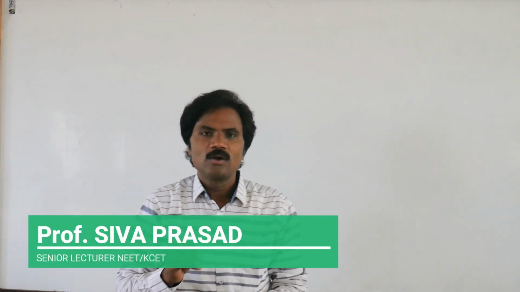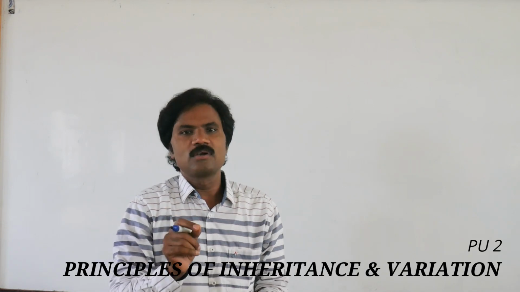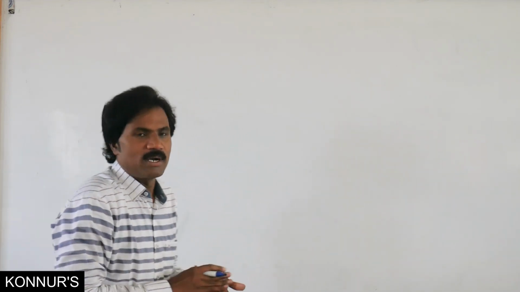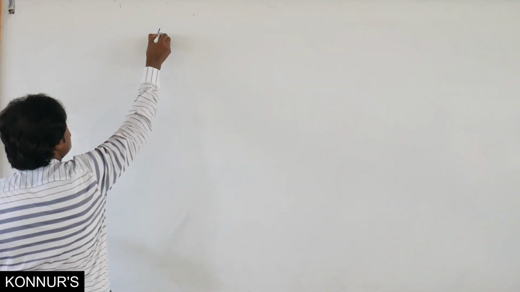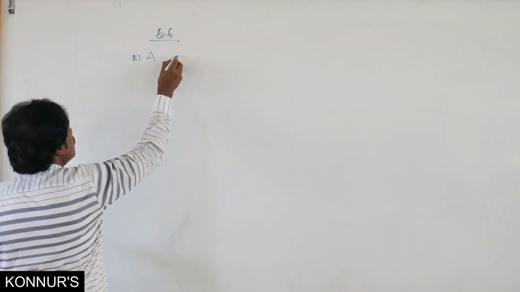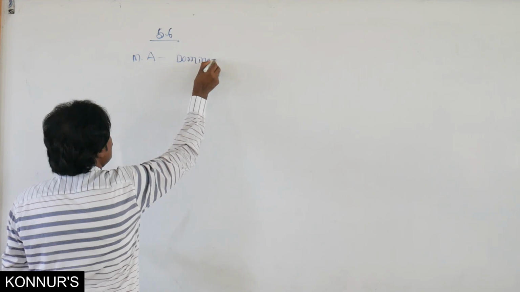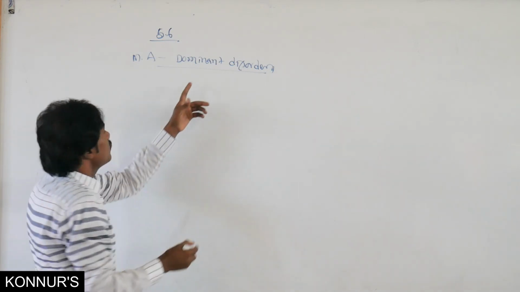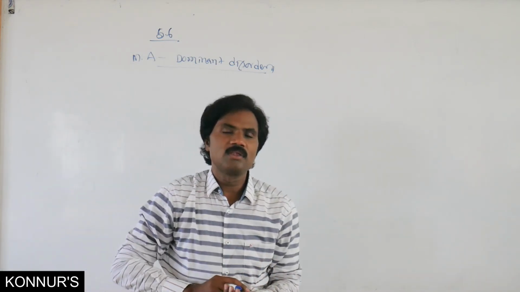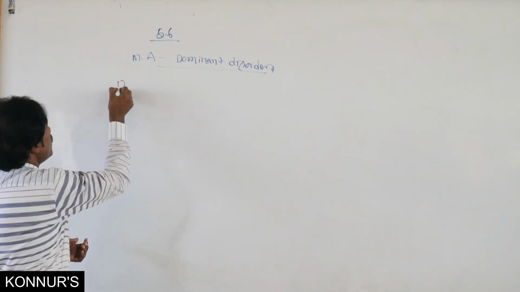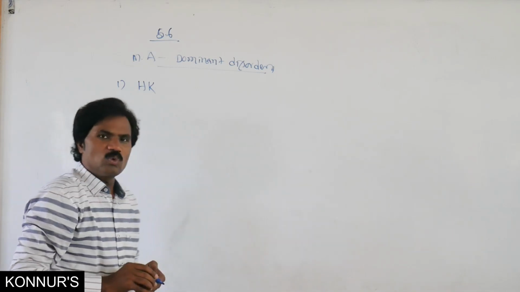Hello students, today we are going to discuss the continuation of Mendelian disorders. This is now autosomal dominant disorder. In that dominant disorder, Huntington's chorea is related to this one.